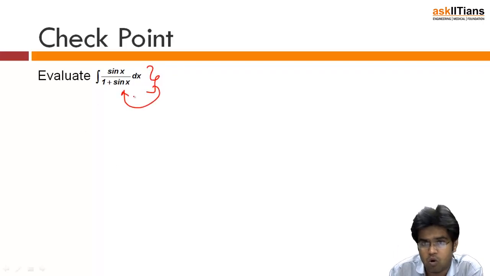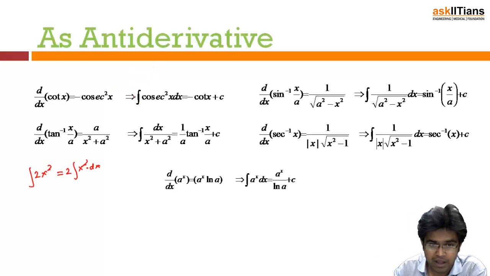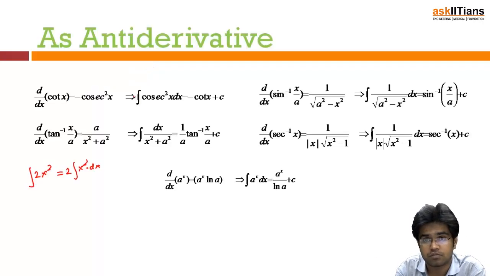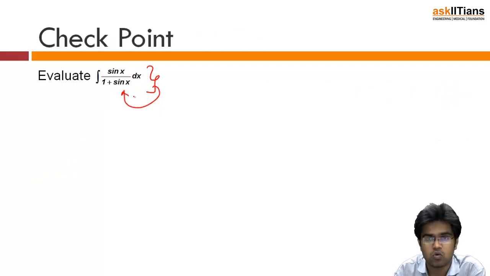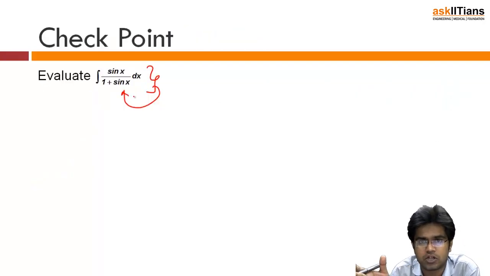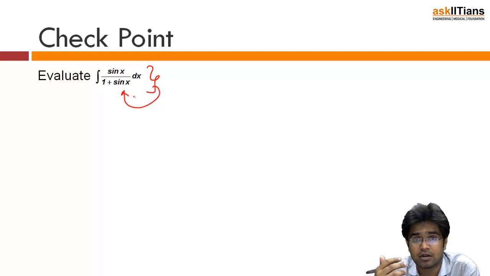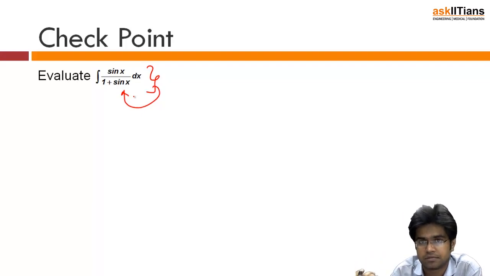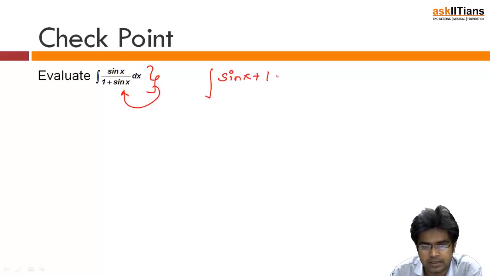I don't know how to integrate it directly, but I know that I can simplify it to make it into any of these forms. So what I'm going to do here is apply some manipulations, or simplify or express it in such a form that it comes into a form whose integral is directly known. Let's see how. So what I'm going to do is add 1 and subtract 1